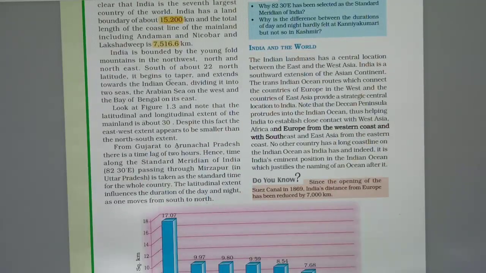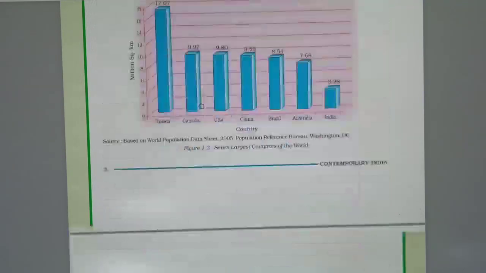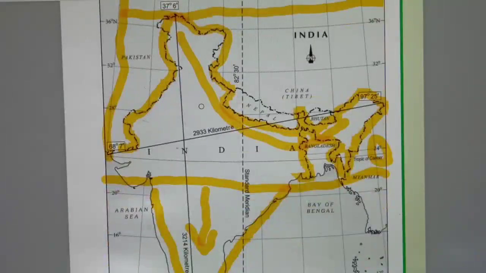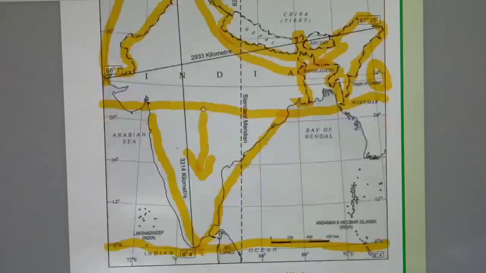Till the Indian Ocean. And in the south, the Indian Ocean is there. India is a peninsular country. What is a peninsular country? The area which is three-sided covered by water is known as a peninsular country.